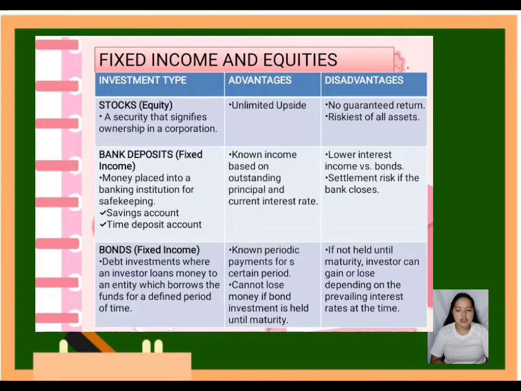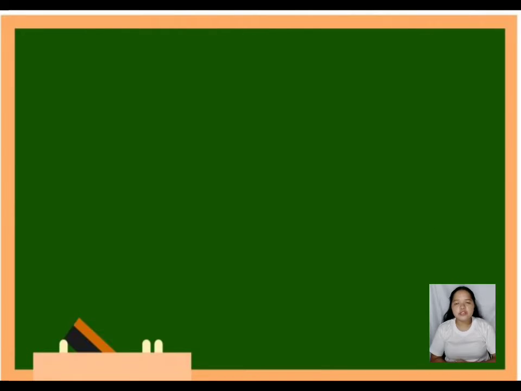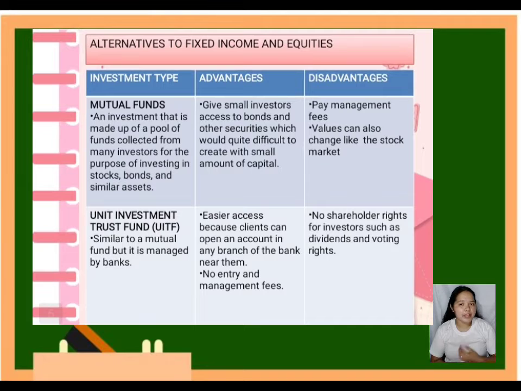Its advantages are: a bond has a periodic payment for a certain period, and you cannot lose money if the bond investment is held until maturity. But if not held until maturity, the investor can either gain or lose depending on the prevailing interest rate at the time. Under the alternatives to fixed income and equities, there are two types of investment: the mutual fund and the unit investment trust fund, or what we call the UITF.